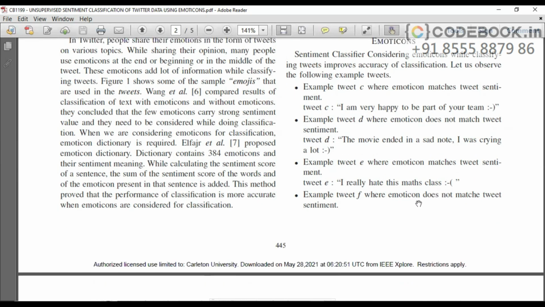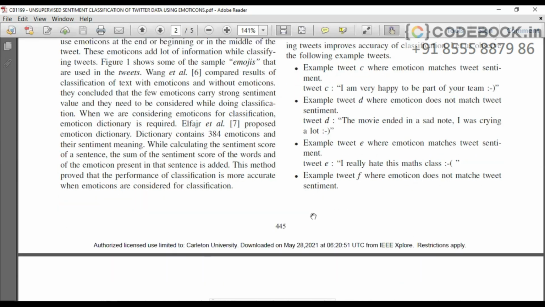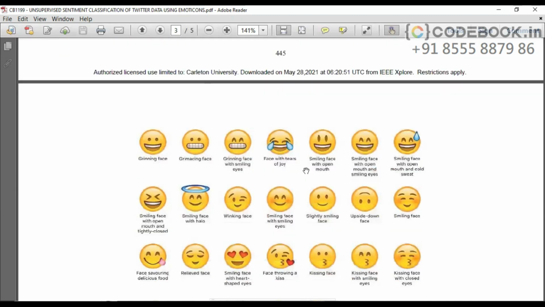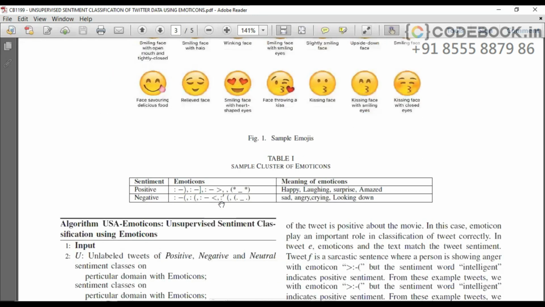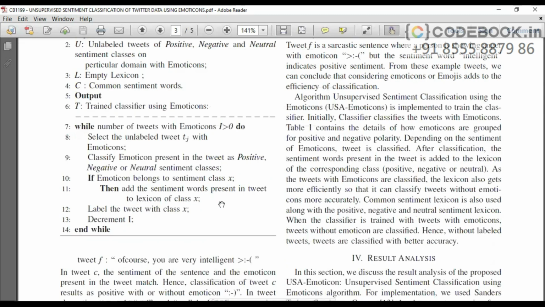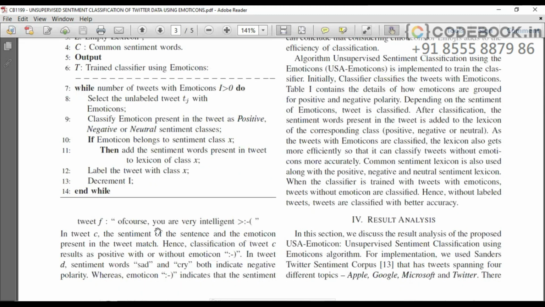Tweet F, where emoticon does not match tweet sentiment. What is tweet F here? These are all the emoticons. Let's see that. Here it is. Of course, you are very intelligent. Okay, that is positive. But here, the emoticon does not match. It's not happy, it's not positive.